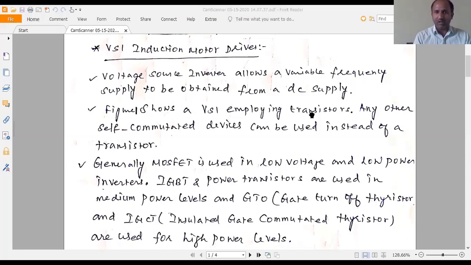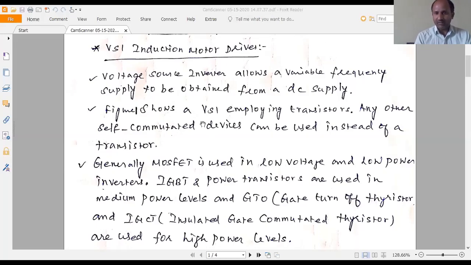In our book they have used a transistor based voltage source inverter, but any other self-commutated devices like IGBT, MOSFET, GTO can be used. You know that IGBT is insulated gate bipolar transistor, MOSFET is metal oxide semiconductor field effect transistor, GTO is gate turn off thyristor, and IGCT is insulated gate commutated thyristor. By using any of these self-commutated devices we can construct this voltage source inverter.